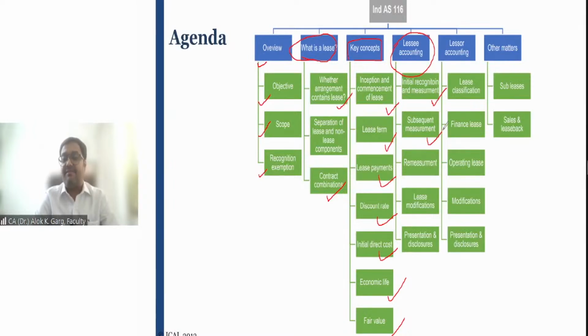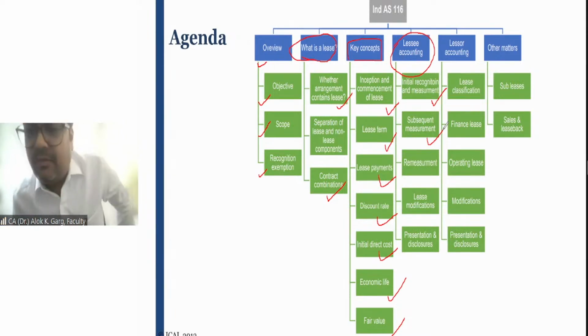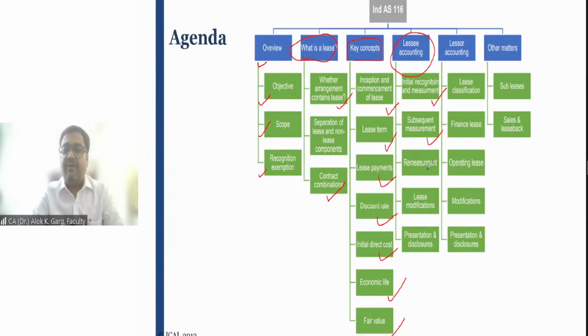What happens in case of subsequent measurement? You have recognized your right of use asset, lease liability. Now what happens further? Like I have shown you that right of use asset has to be depreciated over a lease term, right? And lease liability, the interest has to be compounded on the lease liability, and the payment has to be made on the lease liability, right? Then remeasurement will be there.